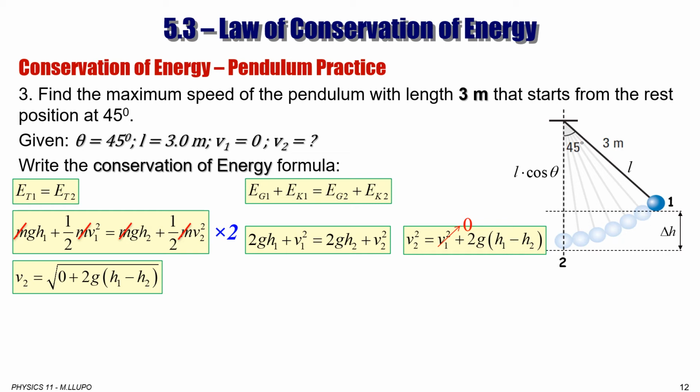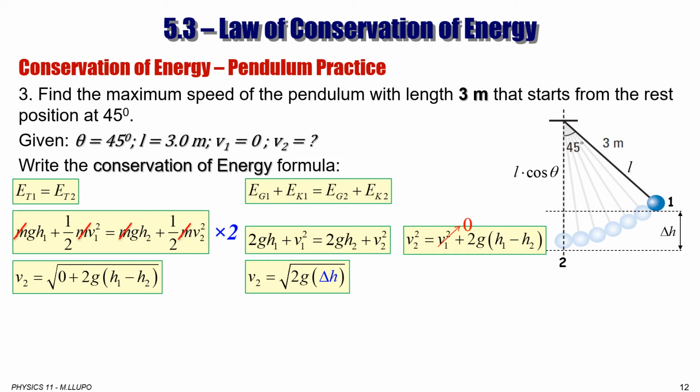We have 2 points here, h1 at this point here and h2 at this point here. But we are looking for the difference between h1 and h2, and we label the difference as delta h. So v2 is equal to the square root of 2g delta h.